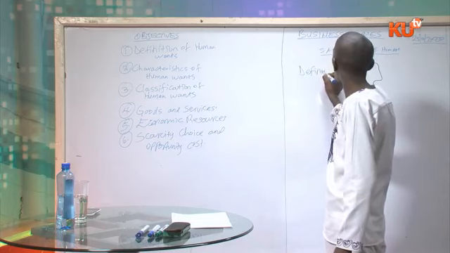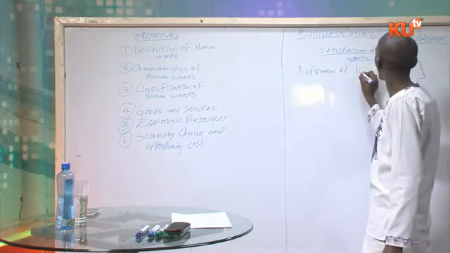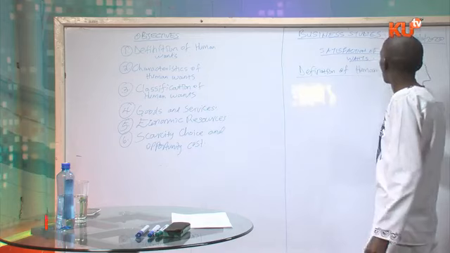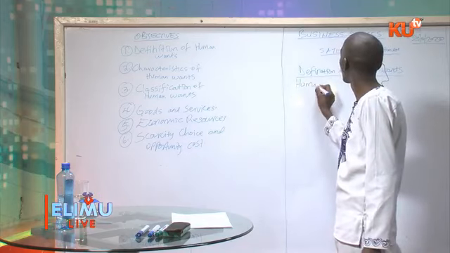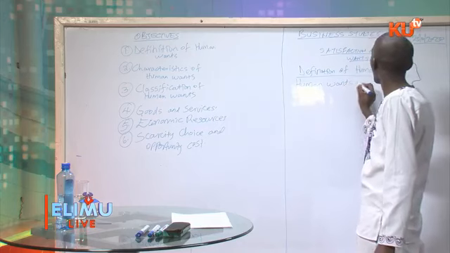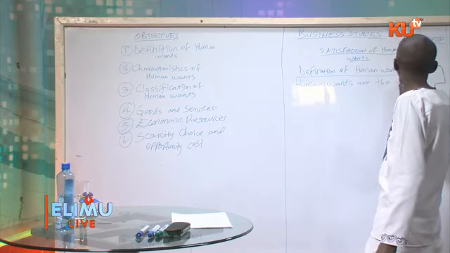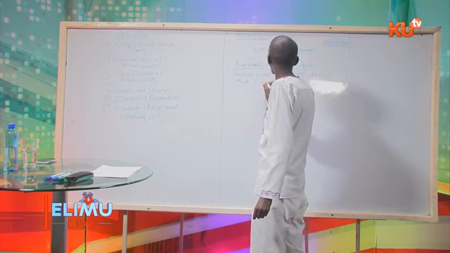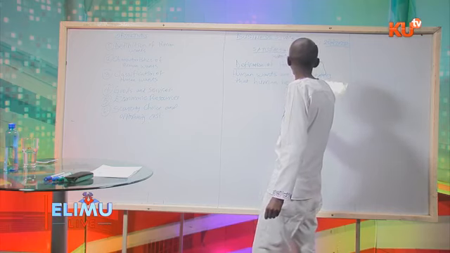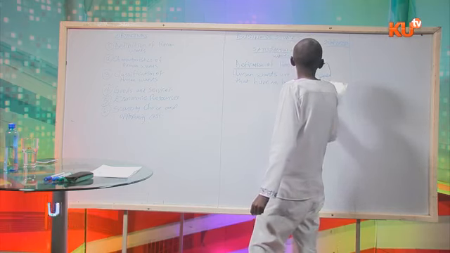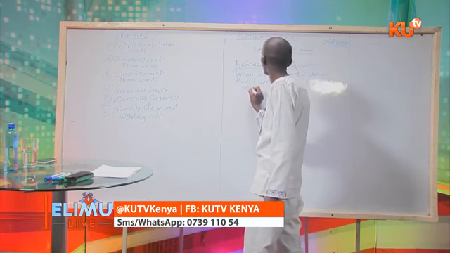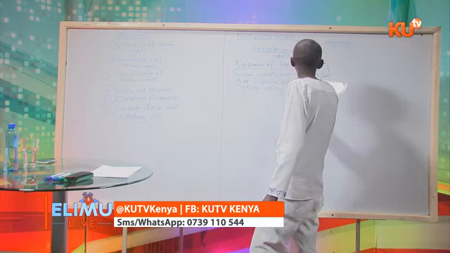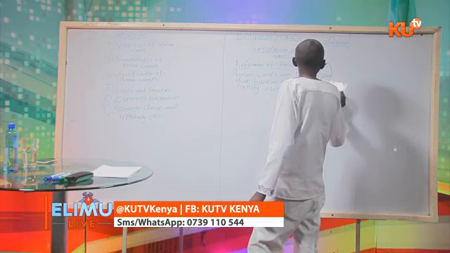Definition of human wants. So human wants are the desires that human beings strive to satisfy using goods and services.